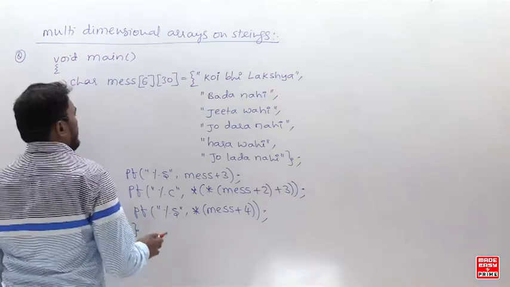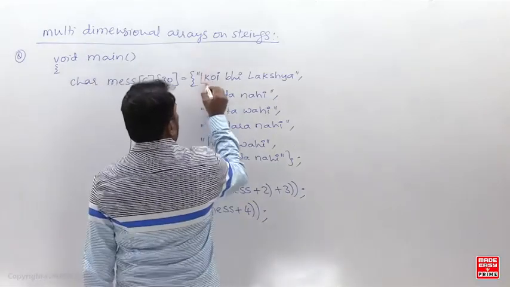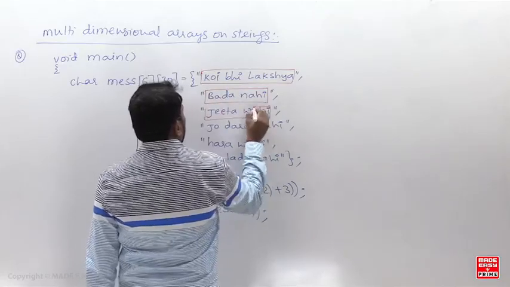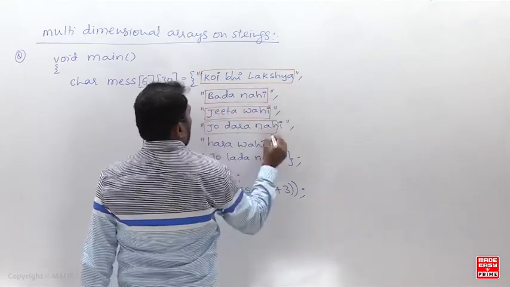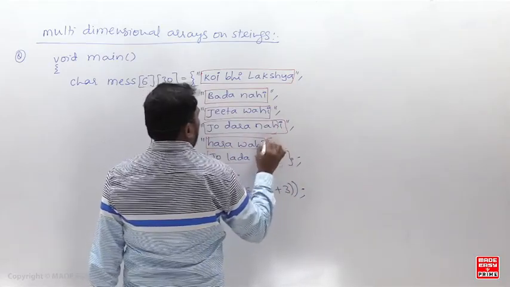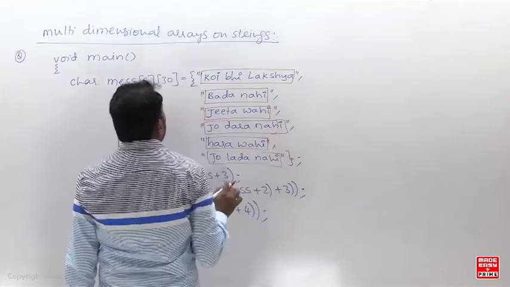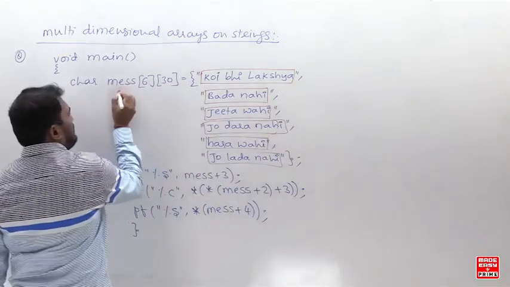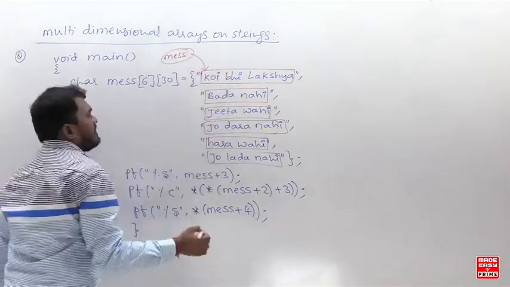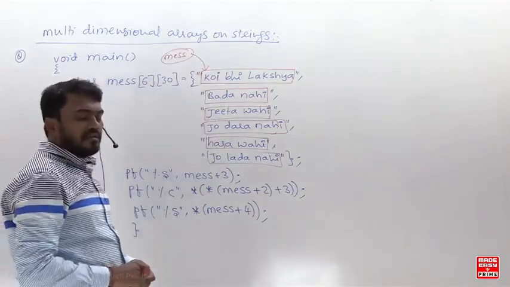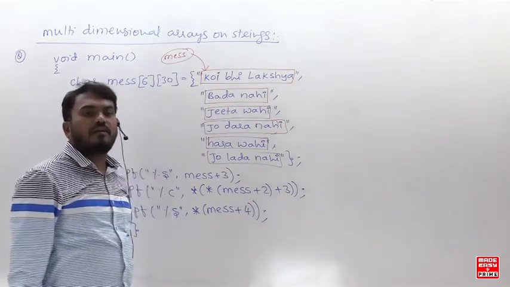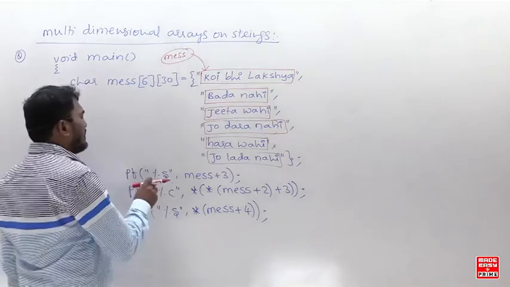Understand here. This is the 0th one-dimensional array, this is the first, this is the second, this is the third, this is the fourth, and this is the fifth one-dimensional array. Now message is the array name of the 2D array. Array name without subscript will contain the base address of the 0th one-dimensional array.